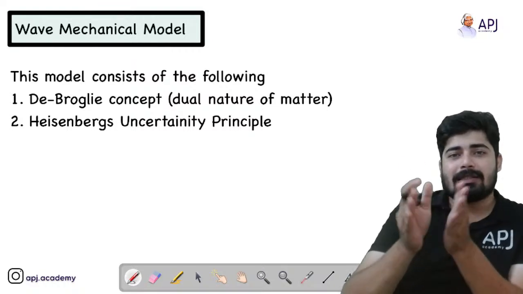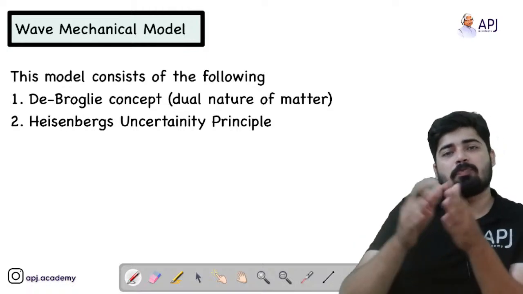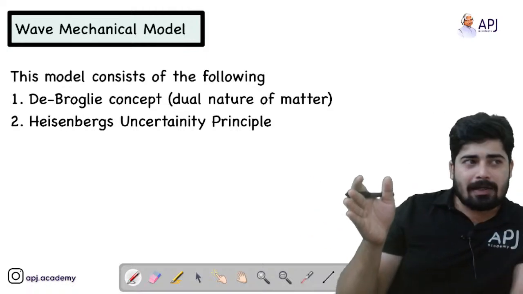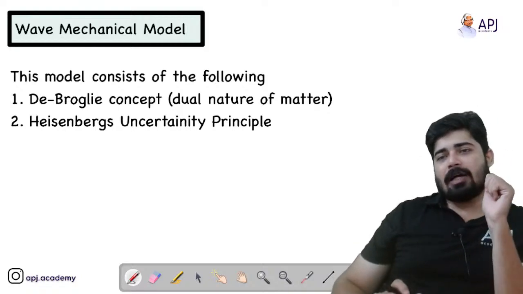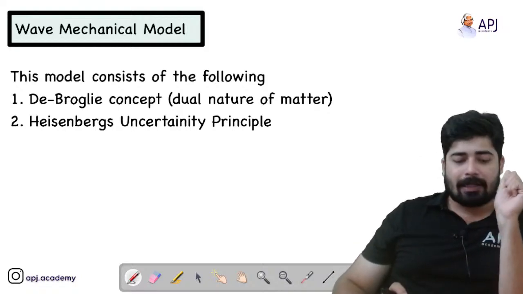Dual nature simply means that it shows both natures: one is particle nature and the other is wave nature. And that is the concept we are going to deal with in this wave mechanical model.